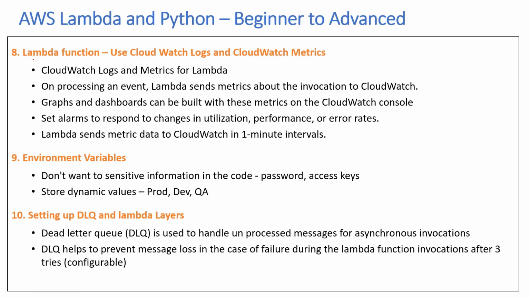Now, the eighth thing you need to know on Lambda function is that you can use CloudWatch logs and CloudWatch metrics for monitoring Lambda functions, either for utilization, performance, or error rates. Earlier in some of the other videos, I had shown you on CloudWatch logs that get generated every time the Lambda function is invoked, and Lambda sends the metric data to CloudWatch in a 1 minute interval. So let's take a quick look.